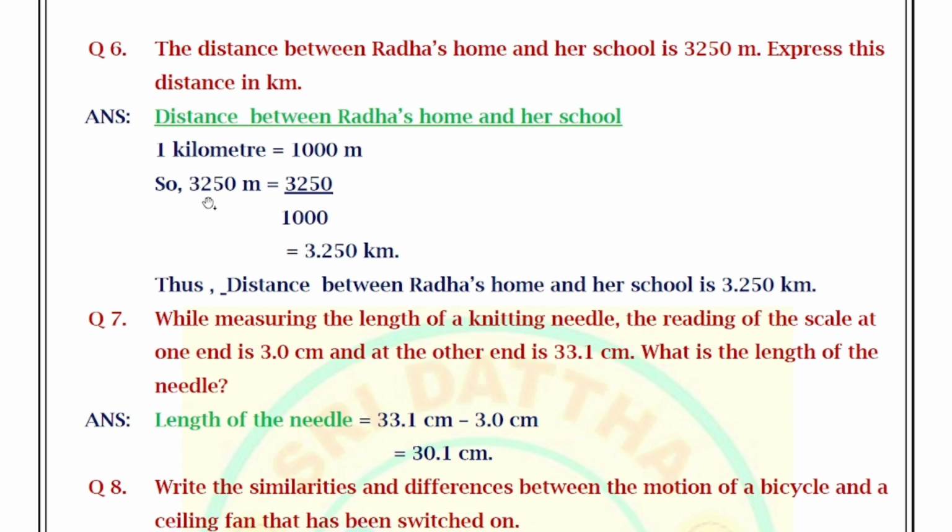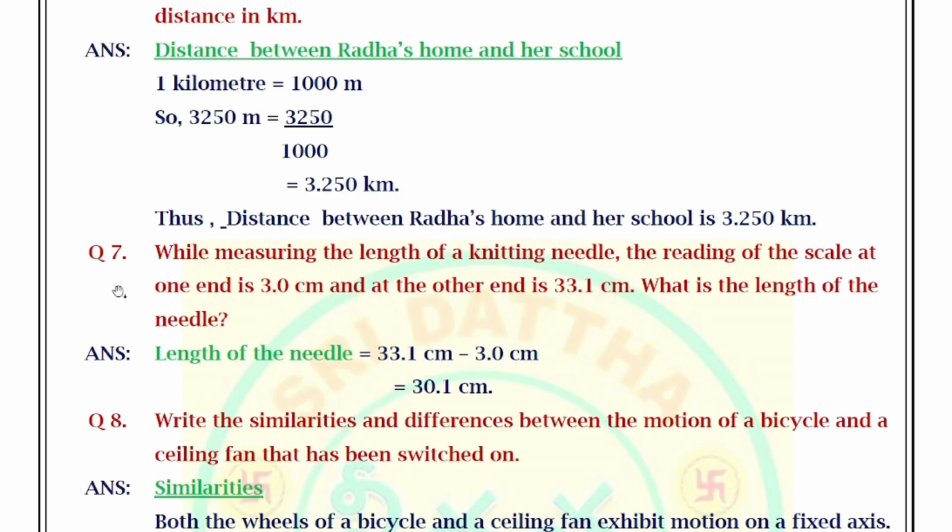So 3250 meters divided by 1000, we are getting 3.250 kilometers. Thus the distance between Radha's home and her school is 3.250 kilometers.